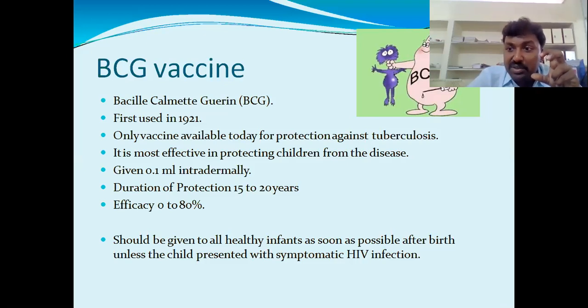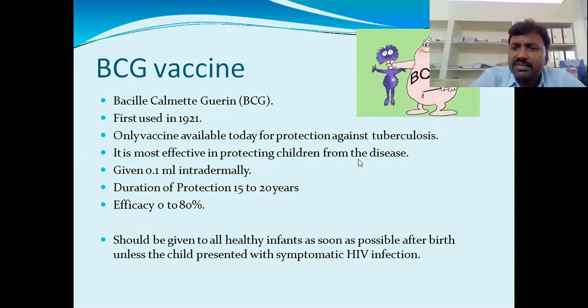Because of the BCG vaccine, so many people are surviving. If you observe, so many people are recovering because they were already immunized with the BCG vaccine.